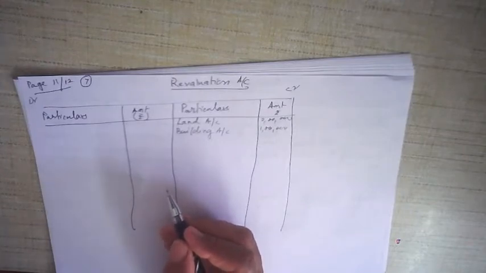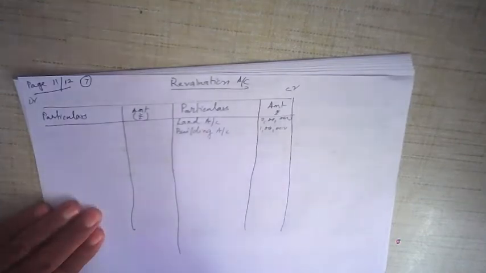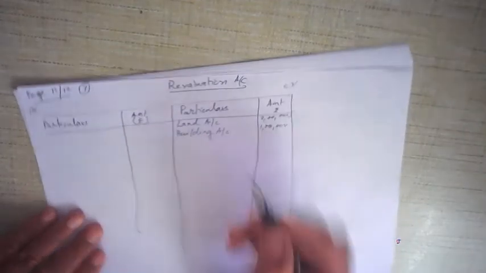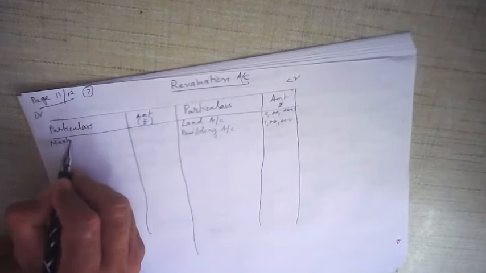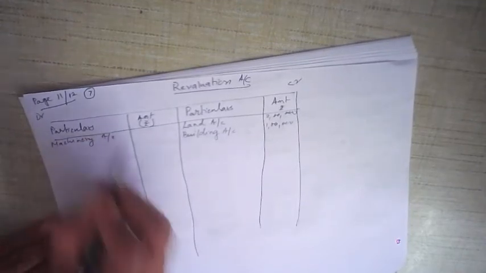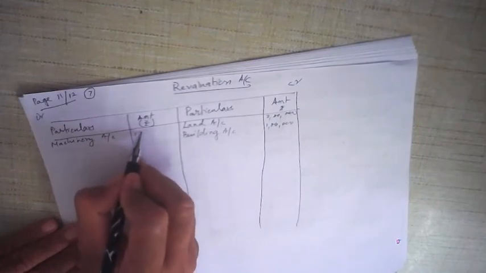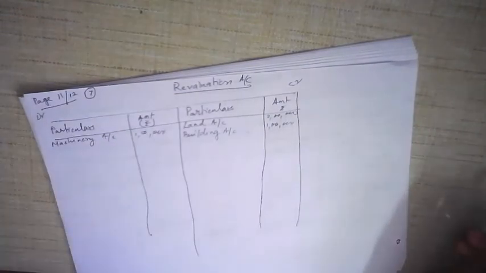That means it has decreased. The market value is to be recorded as 2.5 lakhs, and the original value was 4 lakhs, so the value of machinery has decreased by 1.5 lakhs. So we write the machinery account here because the value of the asset has decreased by 1,50,000.